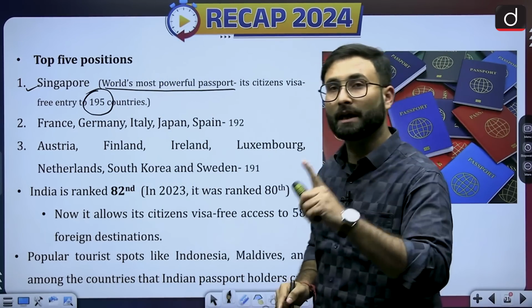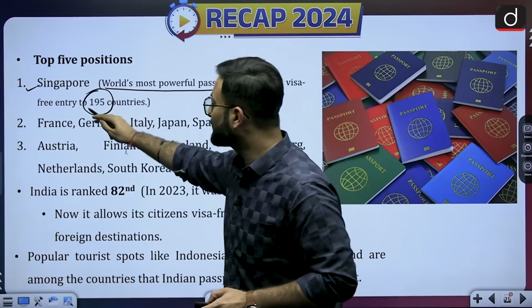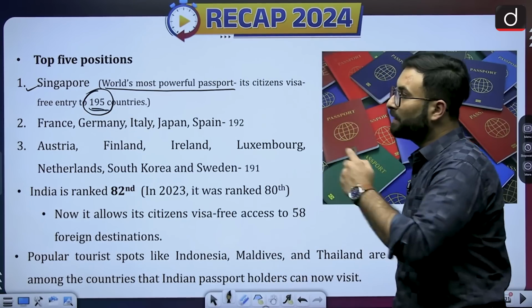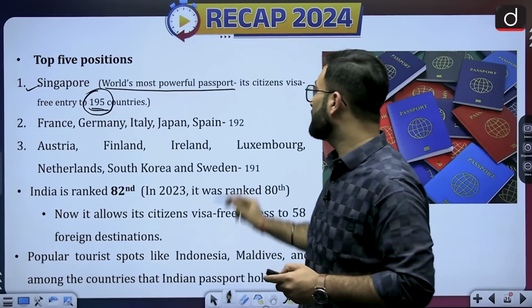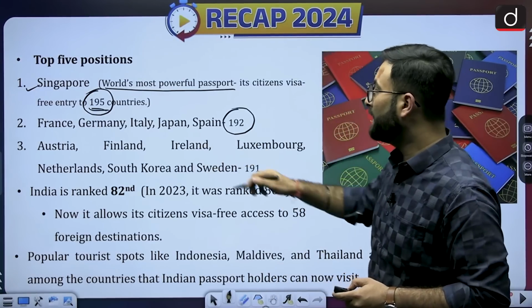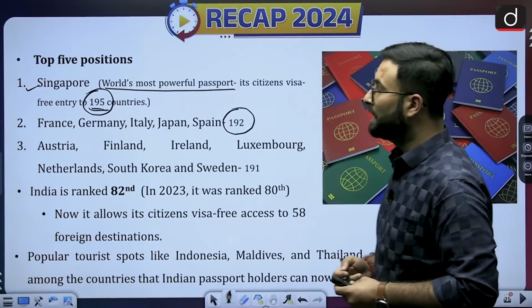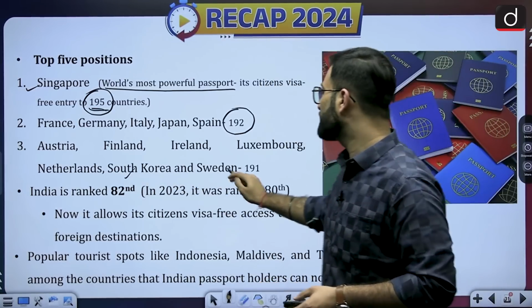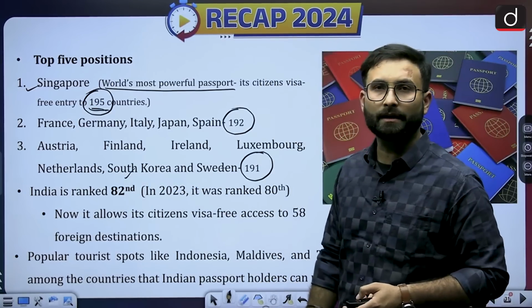I told you more than 192 countries are there, so the exact number is 195. Then coming to the next one, France, Germany, Italy, Japan and Spain have access to nearly 192 countries. Austria, Finland, Ireland, Luxembourg, Netherlands, South Korea and Sweden have access to more than 191 countries.